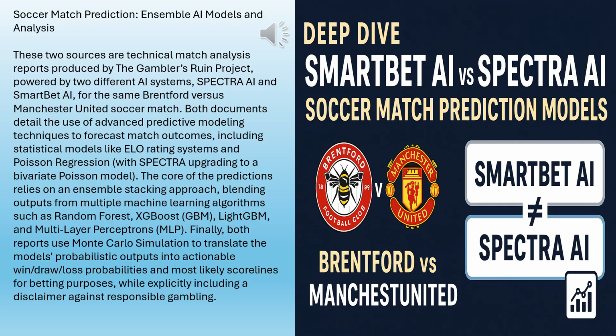Exactly. It calculates an expected goals number for the home team, let's call it lambda 1, and another for the away team, lambda 2. And the final score prediction is just multiplying those two independent chances. It assumes the teams operate in these little offensive and defensive bubbles. Which isn't really how football works.